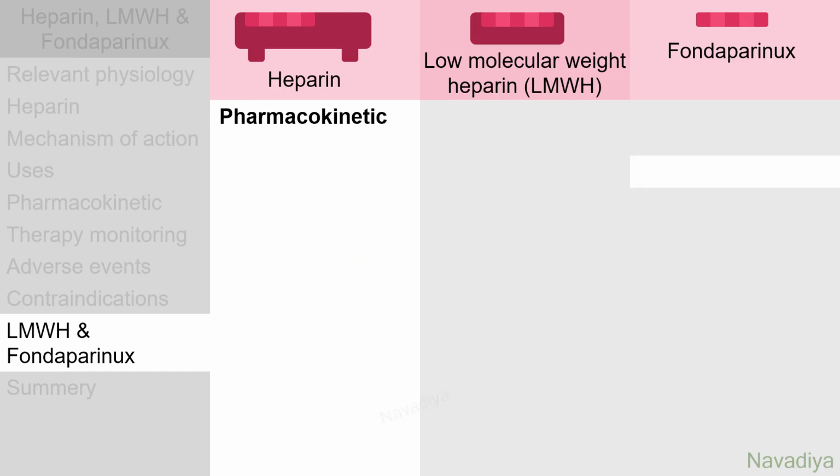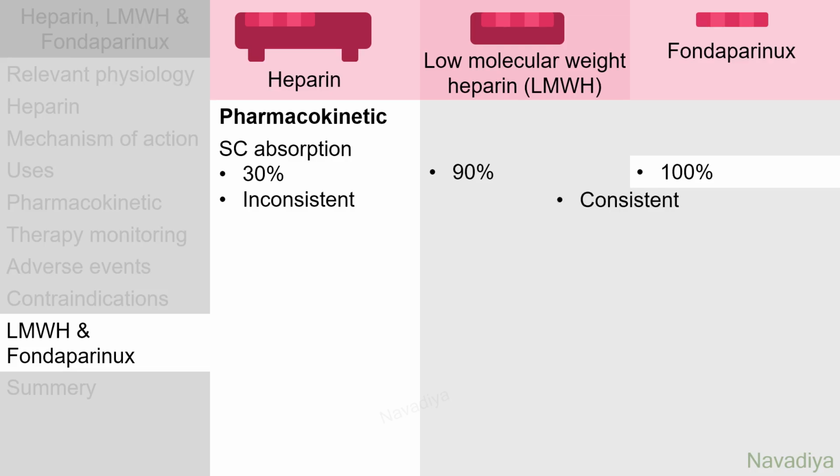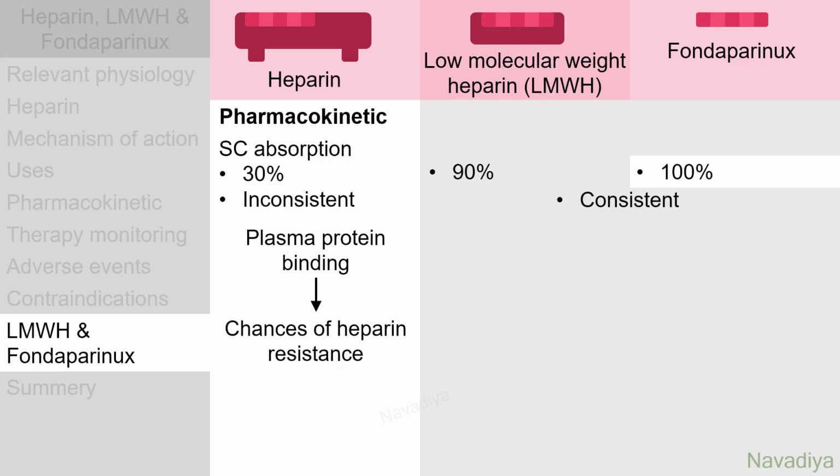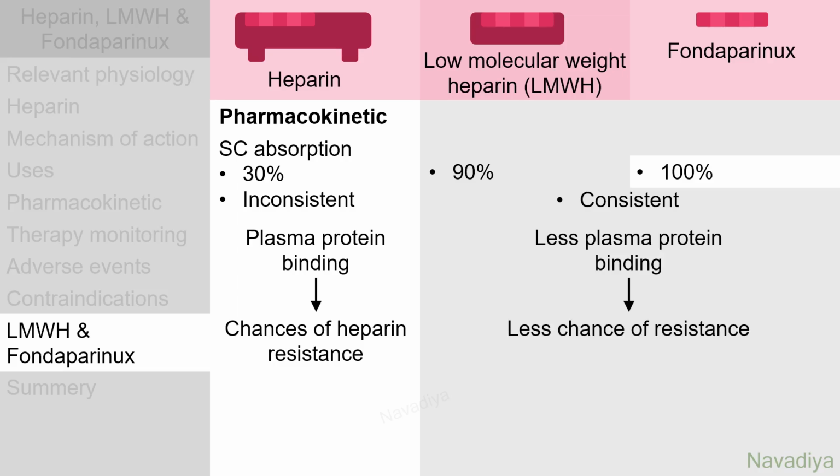Now, pharmacokinetic profile. After subcutaneous injection, bioavailability of heparin is about 30% and that too is inconsistent. Whereas bioavailability of low molecular weight heparin is about 90% and that of fondaparinux is about 100%. And this is more consistent. Heparin binds with plasma proteins, leading to chances of heparin resistance. Whereas low molecular weight heparin and fondaparinux show less plasma protein binding. So chances of resistance are less.